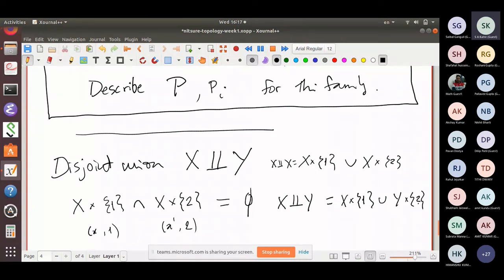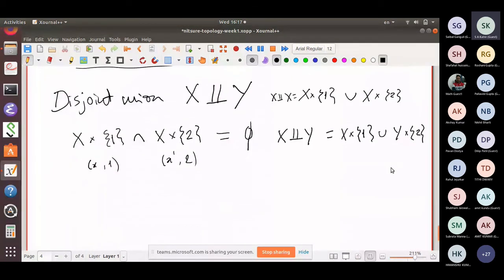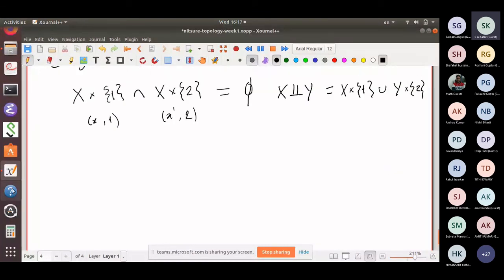And now there's more structure. Just this much does not make it uniquely unique. There's some more structure. There's the first injection Jx, which goes from X into X disjoint union Y.